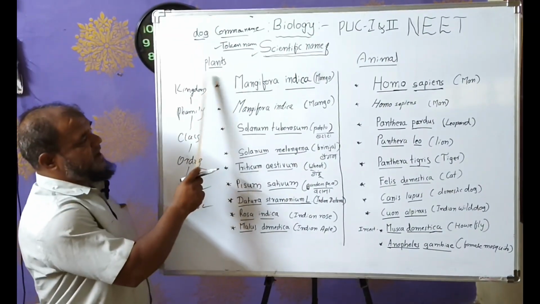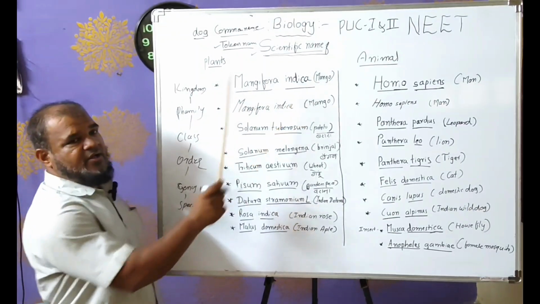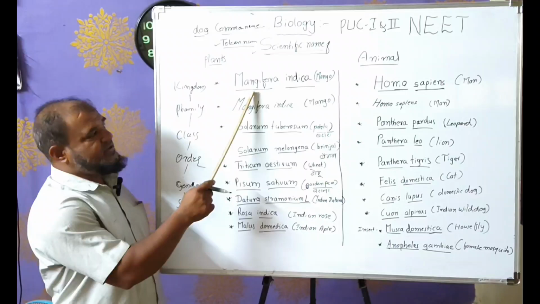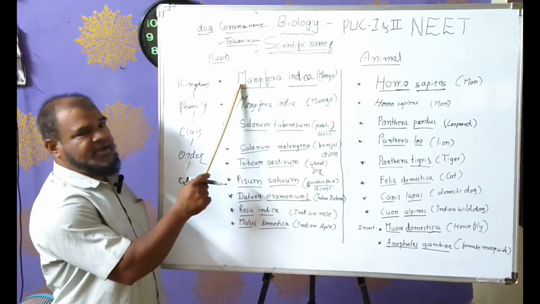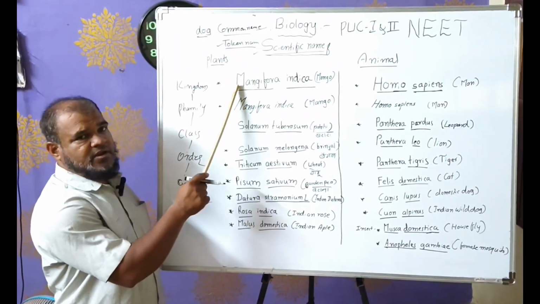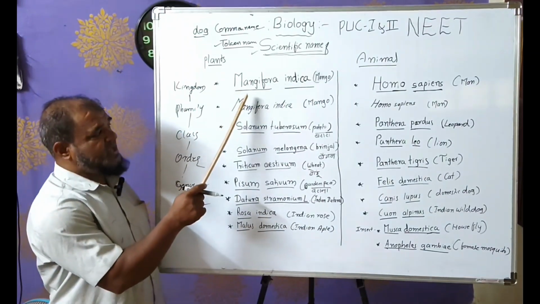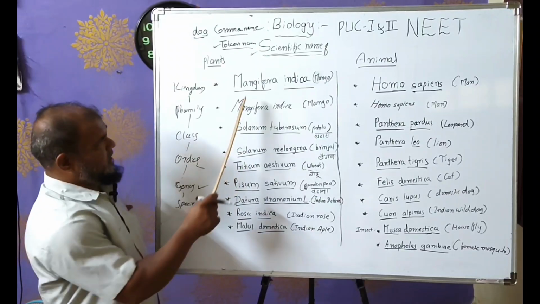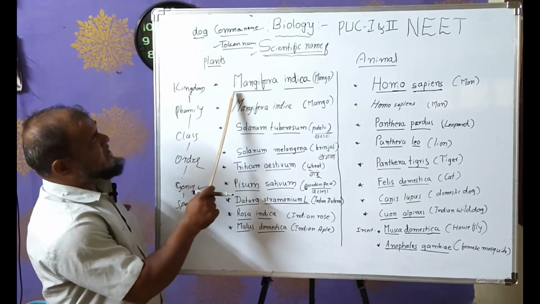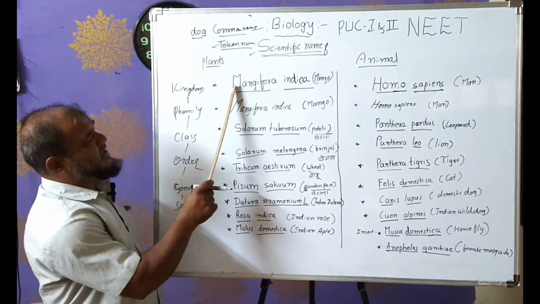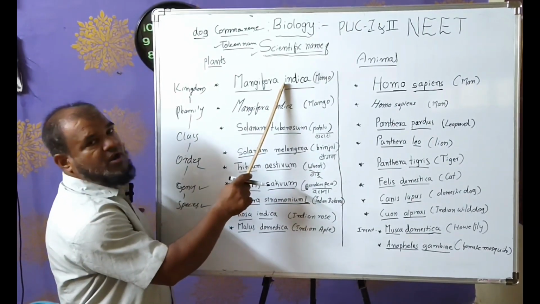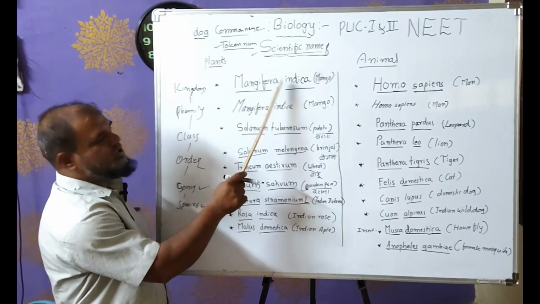In the case of a plant, Mangifera indica. The first word, the genus, must start with a capital letter. This is the international rule of scientific names. The first letter of the first word is capital, and the first letter of the second word is small.